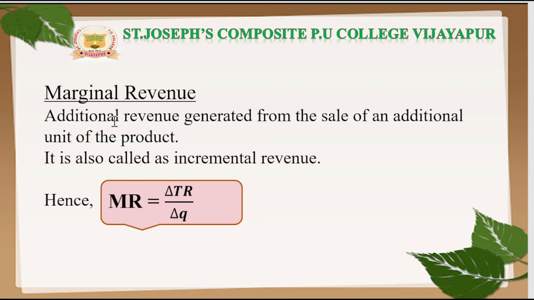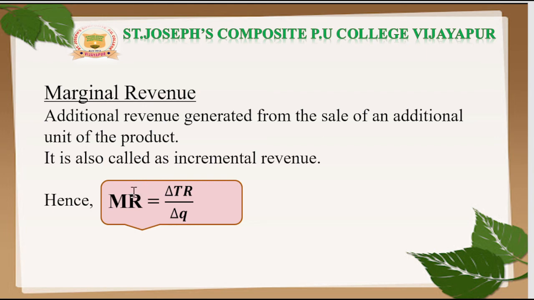Marginal revenue is also called incremental revenue. Remember, marginal revenue is also called incremental revenue.